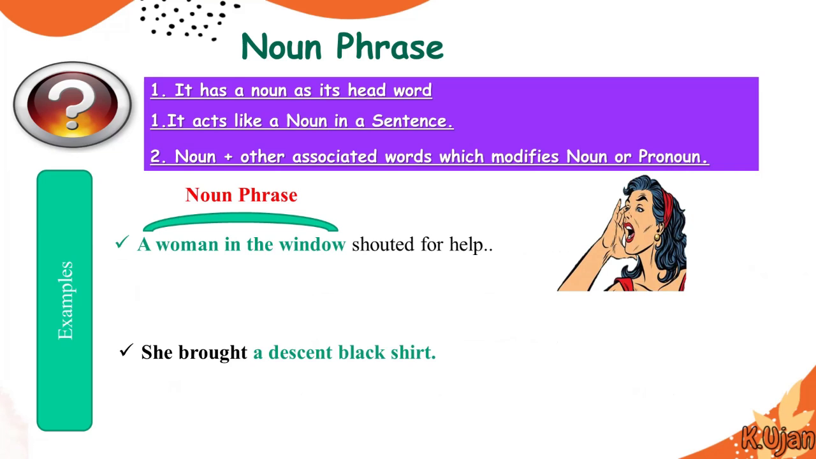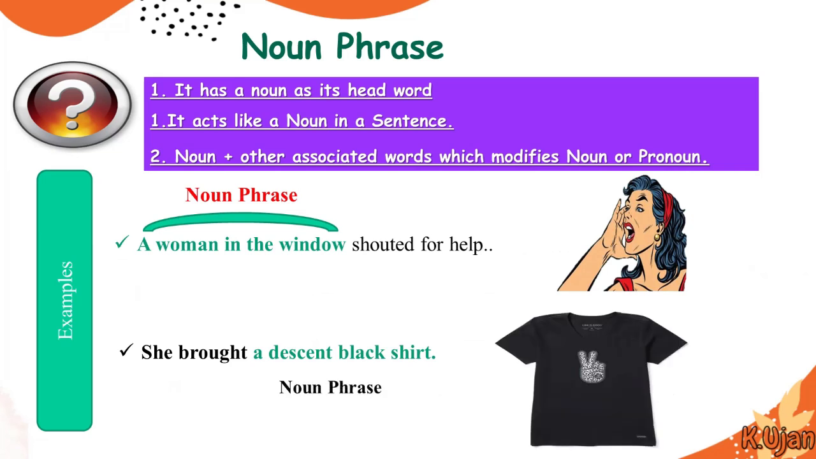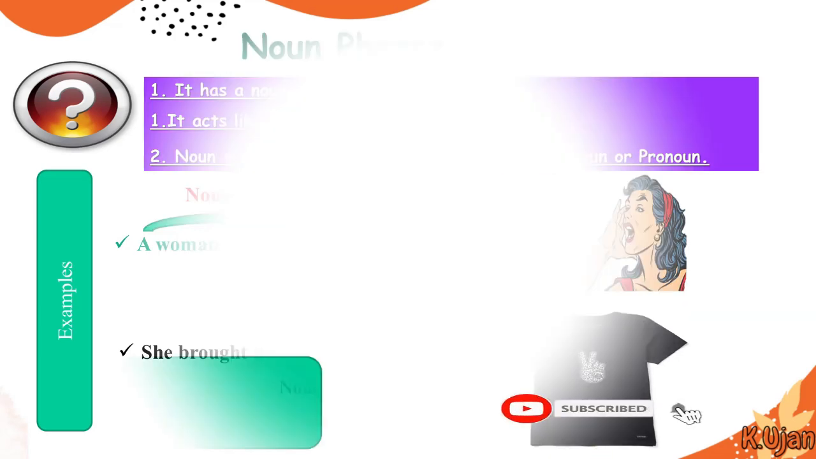She brought a decent black shirt. So a decent black shirt is actually a noun phrase. And we are making this noun phrase out of the noun shirt. And shirt is actually the head word in this noun phrase.